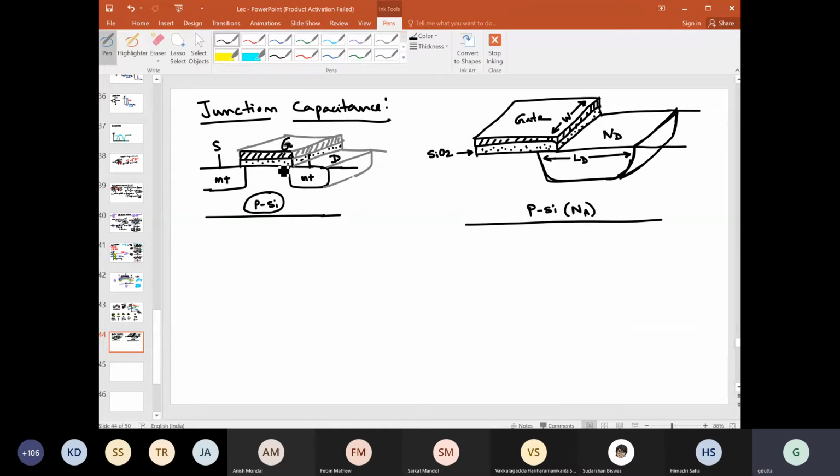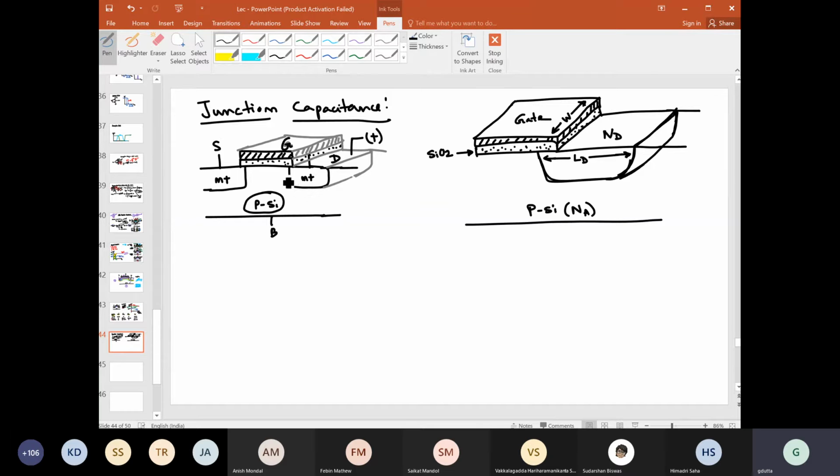But the good thing is that source is grounded, and if you say that the body is also grounded, then source and body will be in equilibrium, though some capacitance will be there, right? But on this drain side, when you apply some positive bias in the drain for N-channel MOSFET, you are making this PN junction reverse biased.